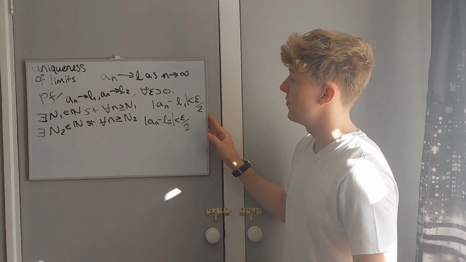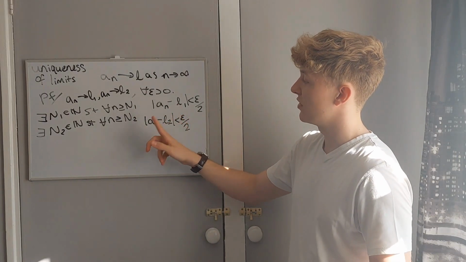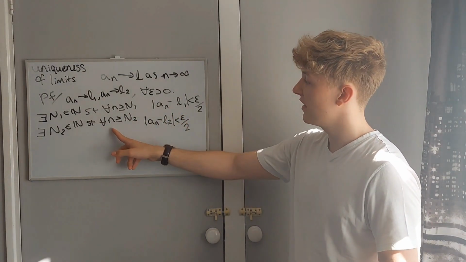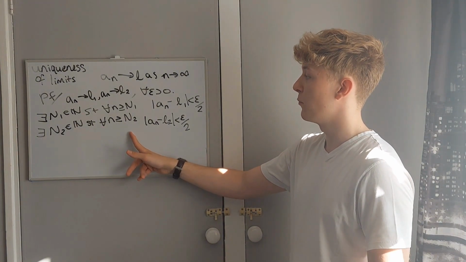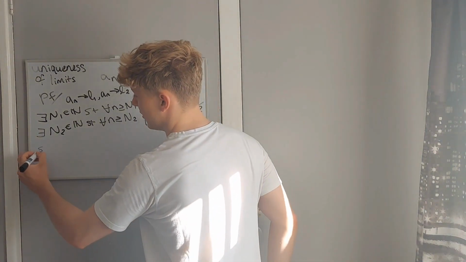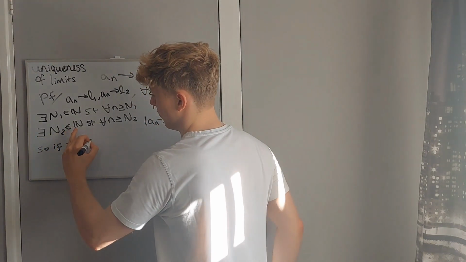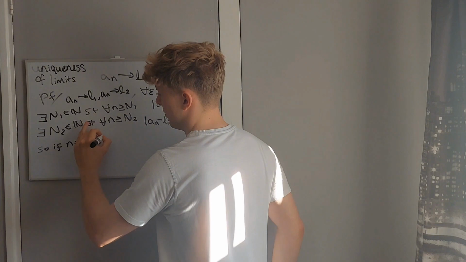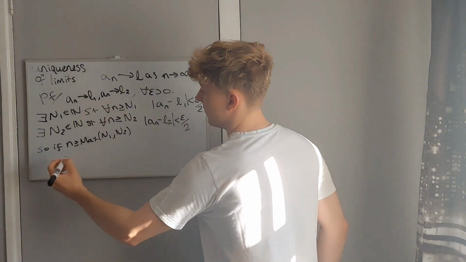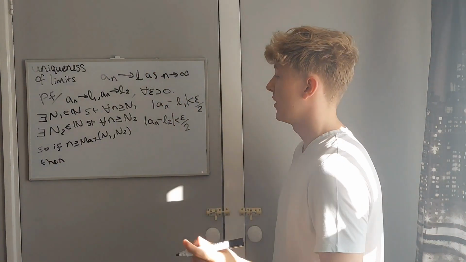What we have here now is that if n is greater than n1, this will hold, and if n is greater than n2, this will hold. So actually we can take little n to be greater than the maximum of n1 and n2, and then both of these hold. So if n is greater than or equal to the max of n1 and n2, then, and here we're going to use the triangle inequality.